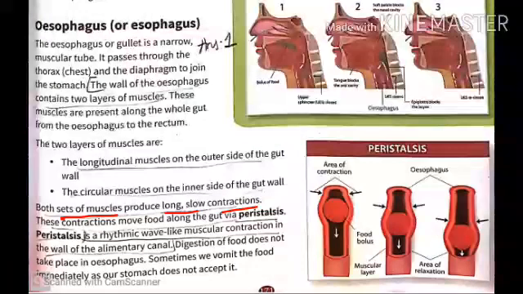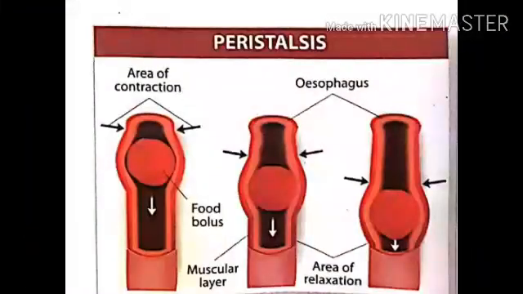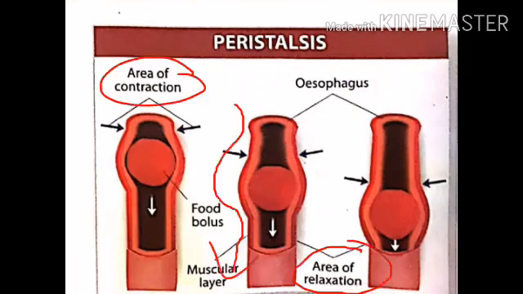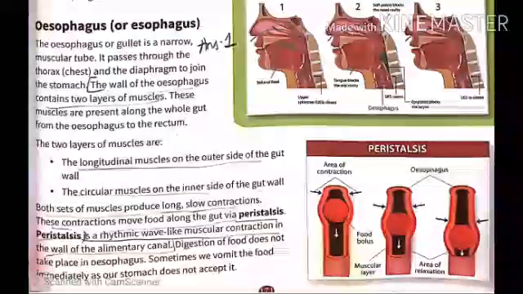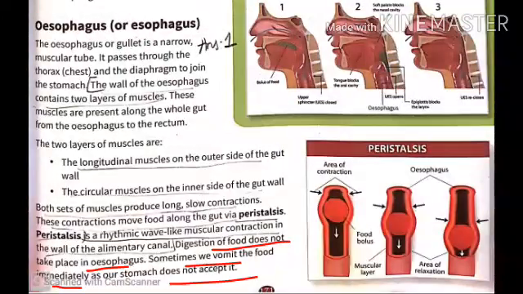Both sets of muscles produce long but slow contractions, and due to these contractions, food moves along the gut via peristalsis. Now, what is peristalsis? Peristalsis is a rhythmic wave-like muscular contraction and relaxation in the wall of the alimentary canal. And in the esophagus, no digestion takes place. Sometimes we vomit the food immediately as our stomach does not accept it.